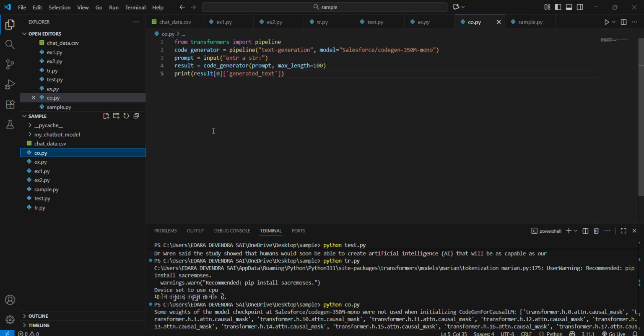Transformers and pipelines can run pre-trained models for code generation and text generation. There are so many pre-trained models. For code generation, there are models like Salesforce CodeGen. Salesforce CodeGen can generate Python, C++, C, Java, and other languages, with the prompt given as an input string. For the results, the code generation uses maximum length 100, and finally we print the results.